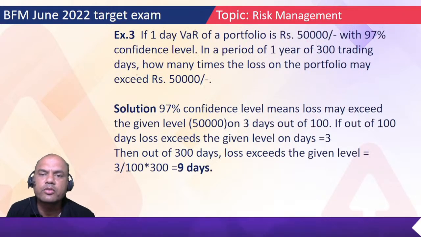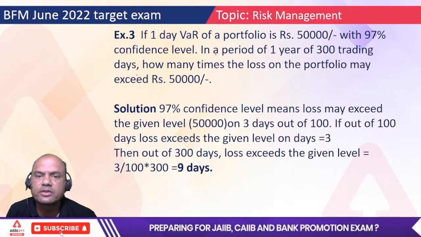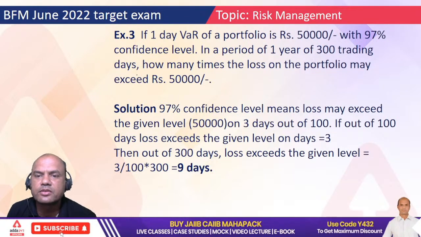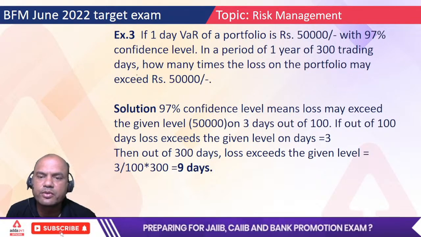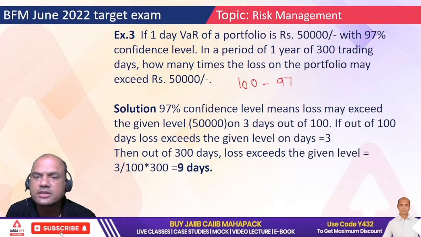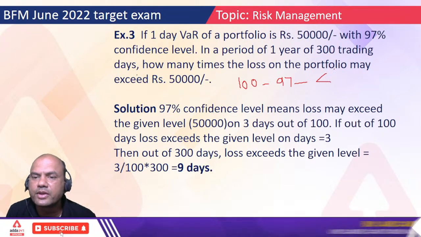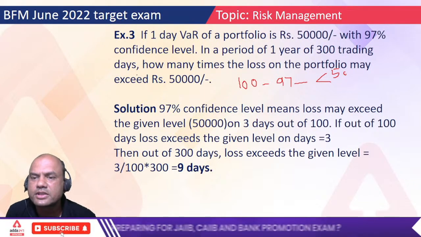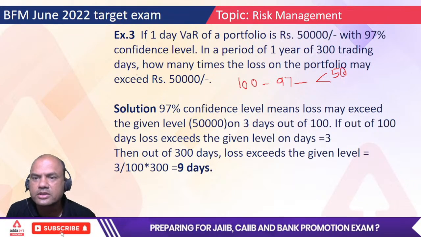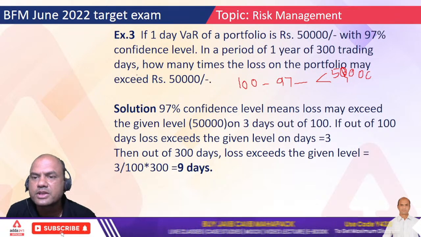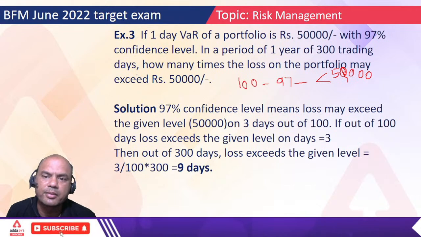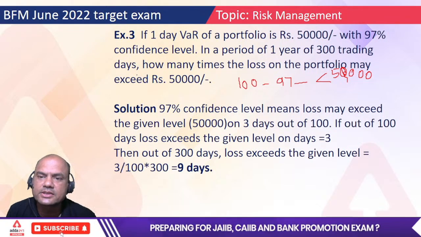If one day VAR of a portfolio is 50,000 with 97% confidence, in a year of 300 trading days, how many times may the loss of the portfolio exceed 50,000? So 97% confidence means what? Out of 100, for 97 days my loss is less than 50,000. So I am not at risk. It's not loss actually. It's VAR, value at risk, meaning how much the fluctuations in the capital would be. So for 97 days it's less than 50,000.